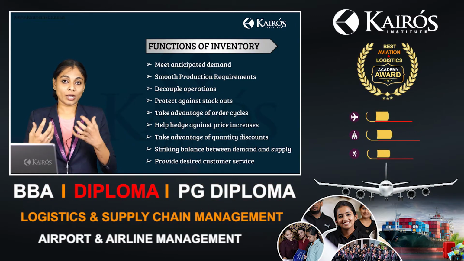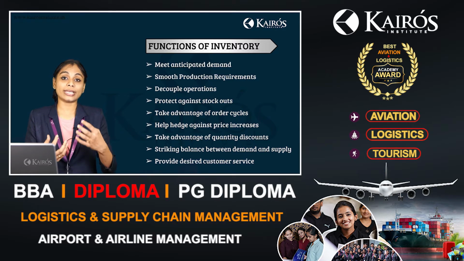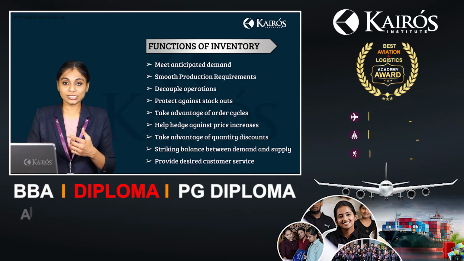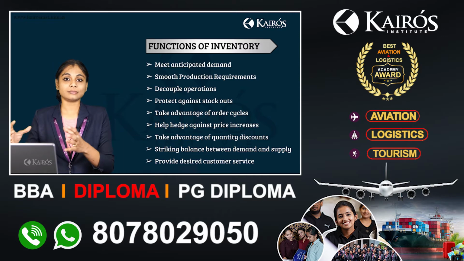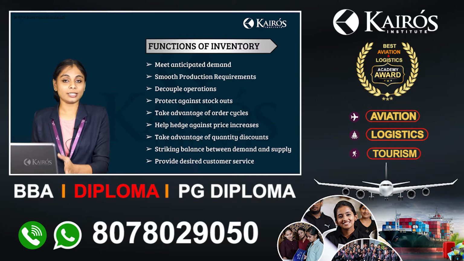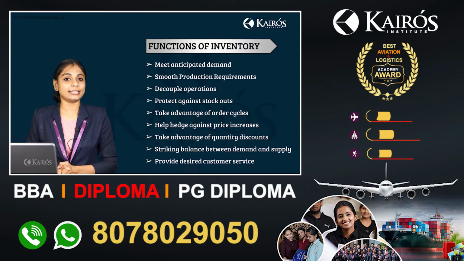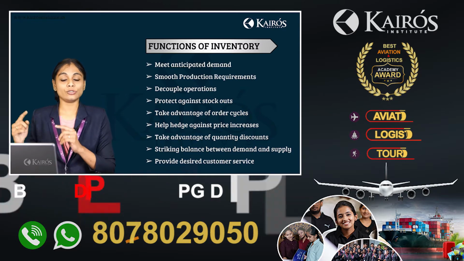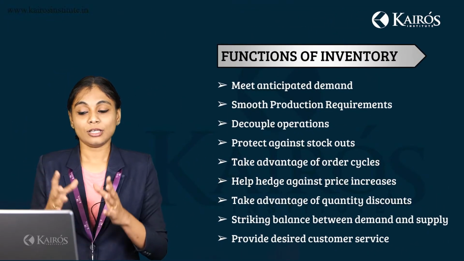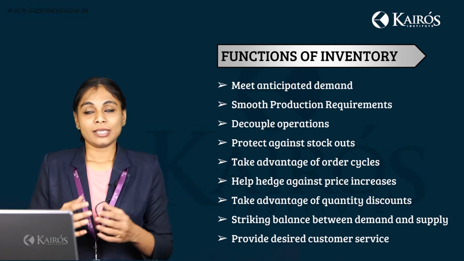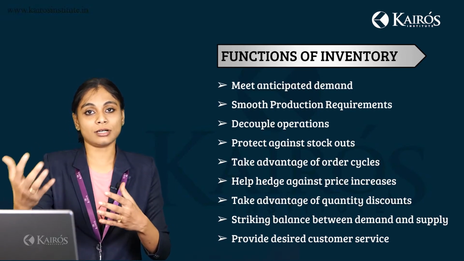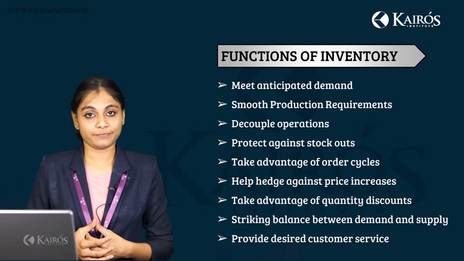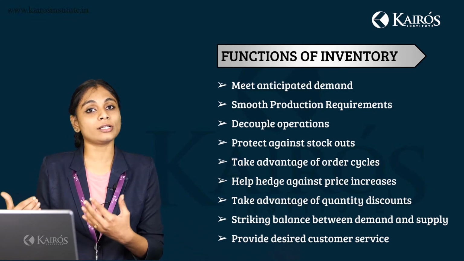Now, in order to acquire raw material, you need to get it from your suppliers, right? You are procuring the raw materials from the supplier. Now, this will be based on a cycle. Whenever there is a demand, you have to ensure that the order is placed or the stock is maintained in the organization. In order to ensure that the optimum stock is maintained, you have to follow a continuous order cycle. Order cycle is nothing but purchase cycle. Some organizations purchase raw materials every 3 months on a quarterly basis. Some may give orders annually, or some may give orders half yearly.